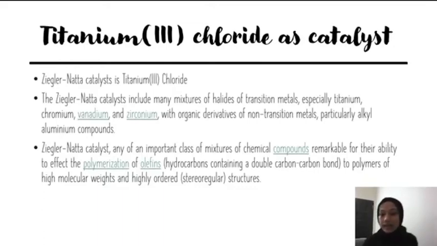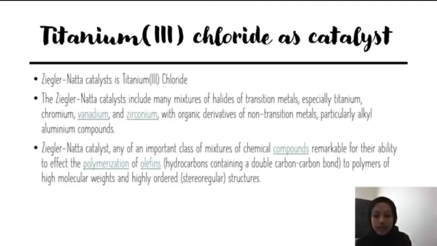Back in 1950, the German chemist Carl Ziegler originated this catalyst for the polymerization of ethylene at atmospheric pressure. Ziegler employed a catalyst consisting of a mixture of titanium tetrachloride and an alkyl derivative of aluminum.